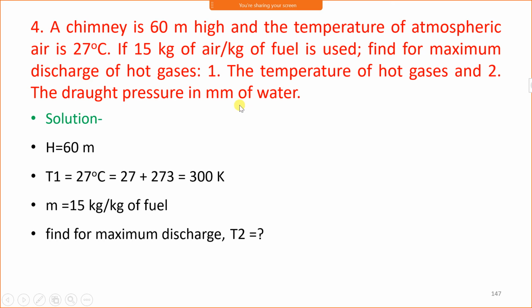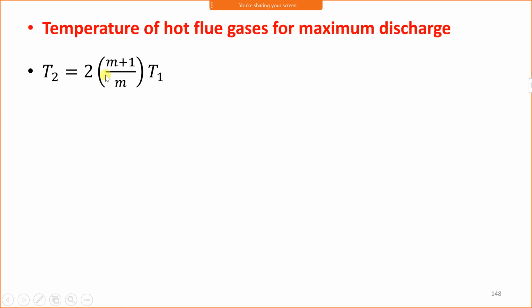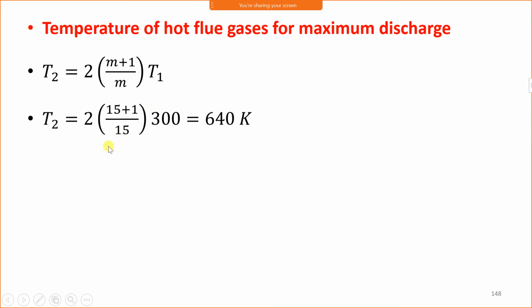Second is draught pressure in mm of water, that is h. You have to calculate. The temperature of hot flue gas for maximum discharge is T2 equal to (2M plus 1) upon M into T1. Here mass flow rate is given, T1 is also given, therefore we can calculate easily. 2 into 15 plus 1 upon 15 into 300, which is 640 Kelvin.